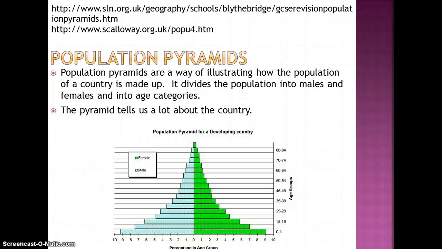If we look at this LEDC pyramid, we can see it's got a very wide base, a high birth rate, a large number of children. Large families reflect early marriages perhaps, lack of education and little family planning. The steep sides show that death rate is high for both the young and adults, and life expectancy can be low with very few people reaching old age. High death rates reflect the lack of medication, clean water and regular food. It shows that the population is increasing.